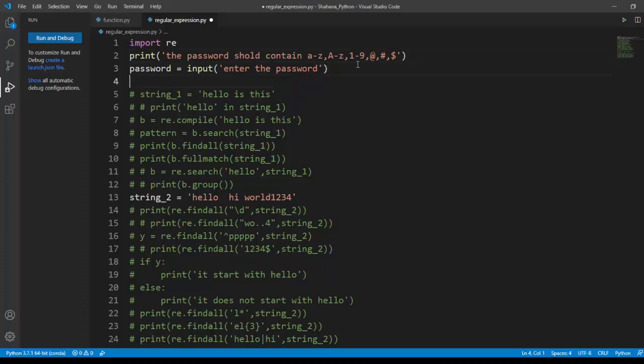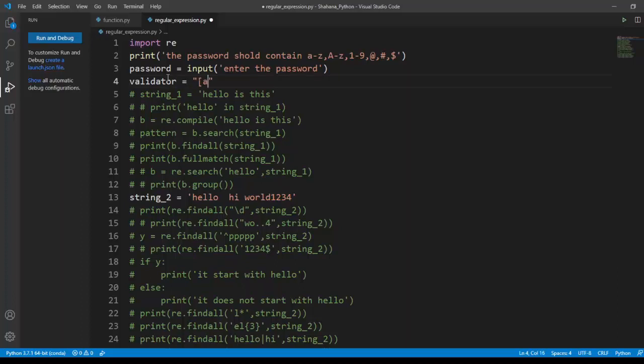First I'm going to create my validation here, my validator.